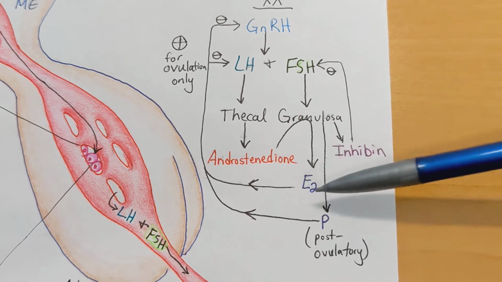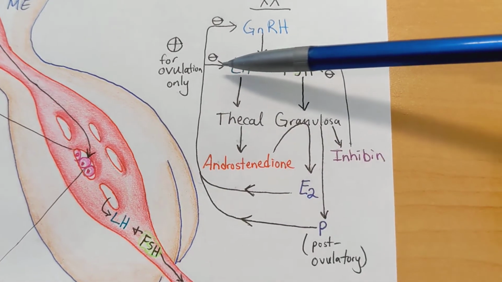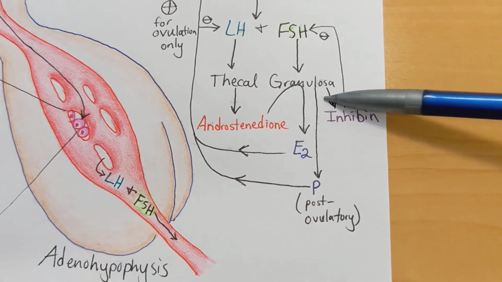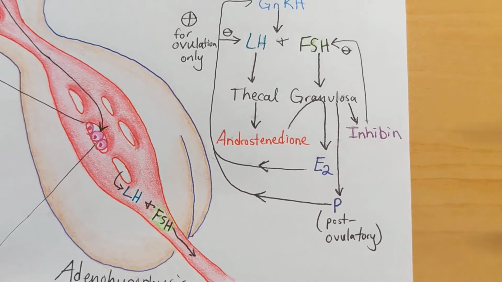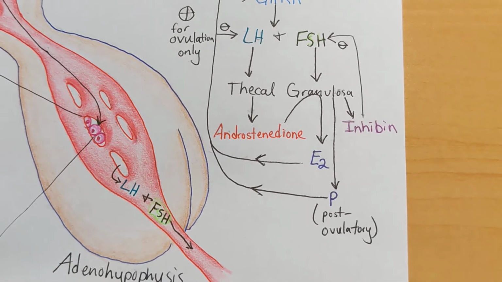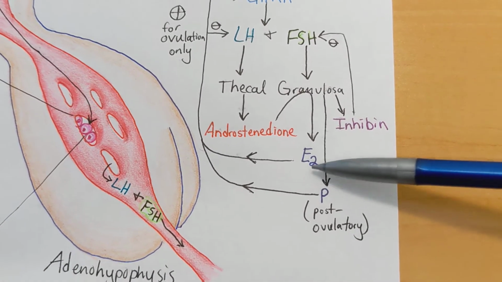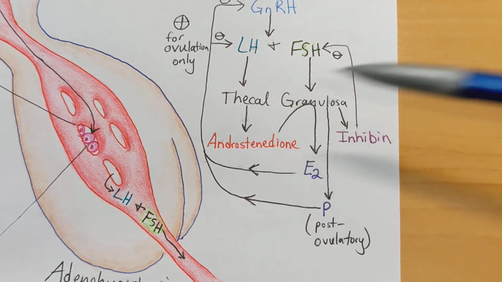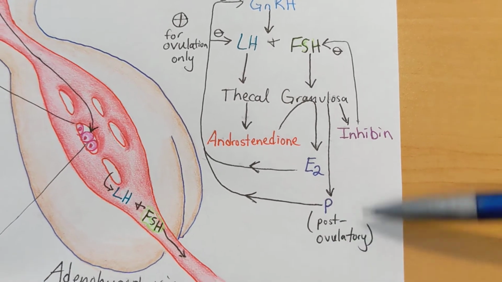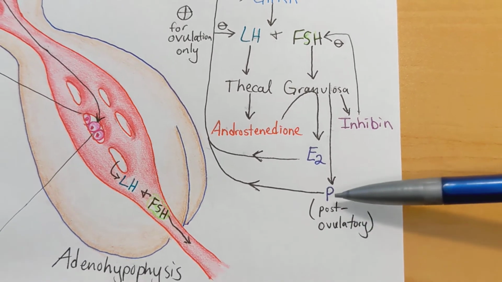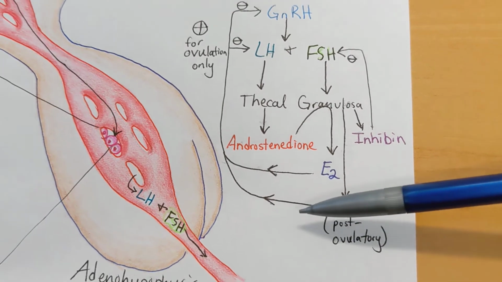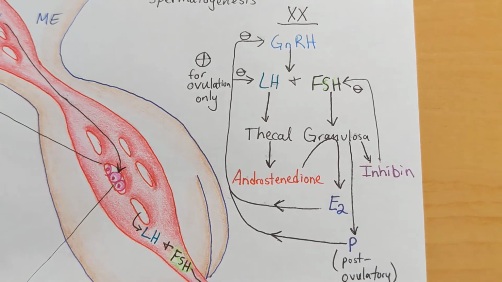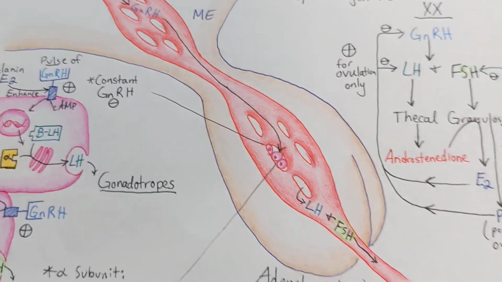After this time, estrogen is going to go back to exerting the negative feedback on the hypothalamus and anterior pituitary gland. The granulosa cells from here on out are going to be called corpus luteal cells, or large luteal cells. They are going to continue secreting estradiol, which has been made from androstenedione of the thecal cells, but also directly synthesizing progesterone. Progesterone with estrogen has a negative feedback on the hypothalamus and anterior pituitary gland. Okay, so that is the overview.